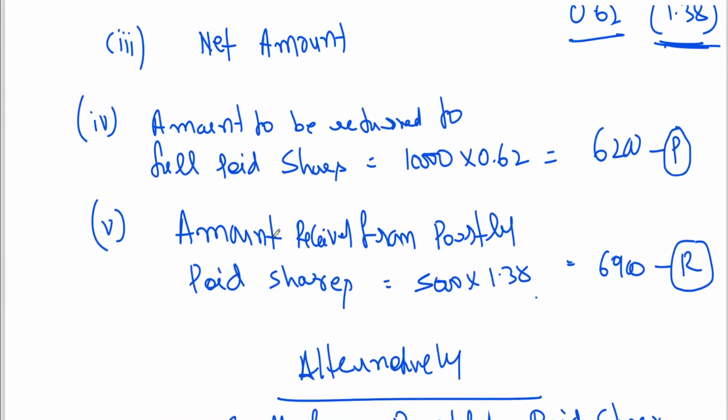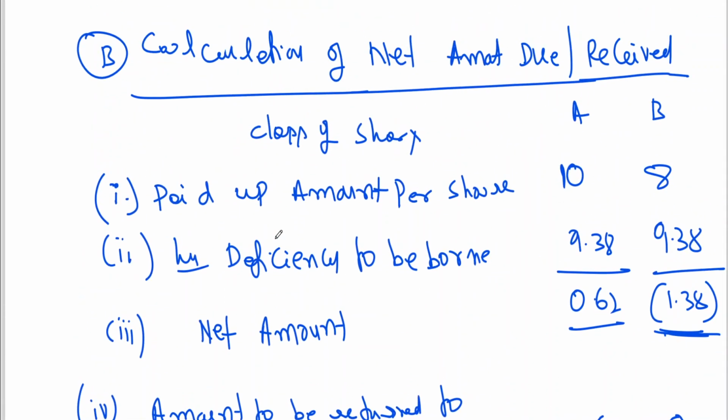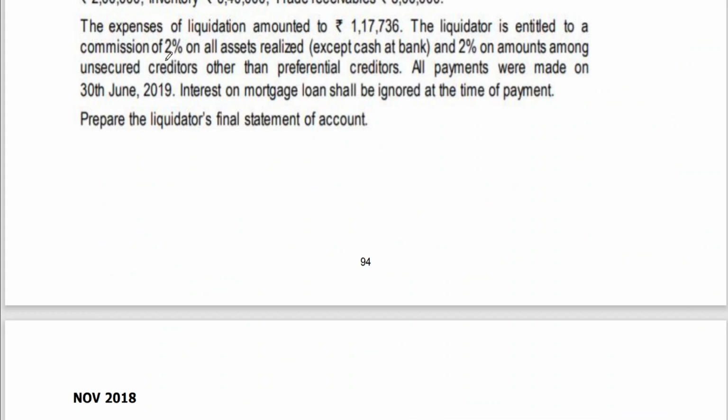In one of our previous problems, we have done it in liquidator final. Suppose B category, suppose you are having a positive value. 8 rupees minus, suppose it is 7.38 for example. 10 rupees minus 7.38, 2.62 you'll be paying to A. Then 8 rupees minus 7.38, 0.62 you'll be paying to B. It's not that you'll always be having negative. If there's positive, that amount will be paid. I think in the problem we are going to work out, you'll be getting a positive amount.